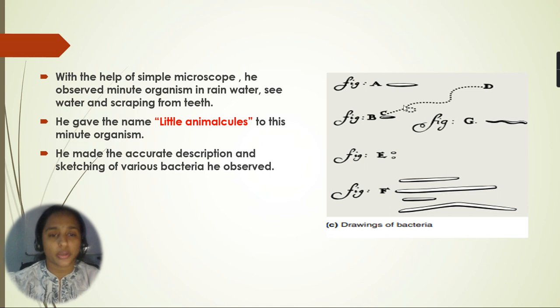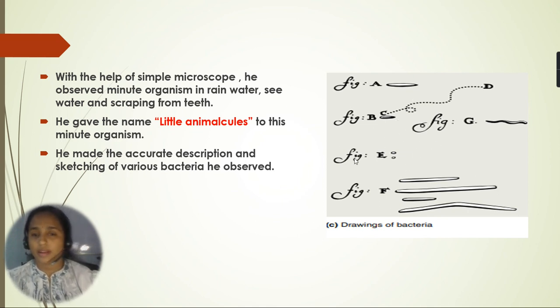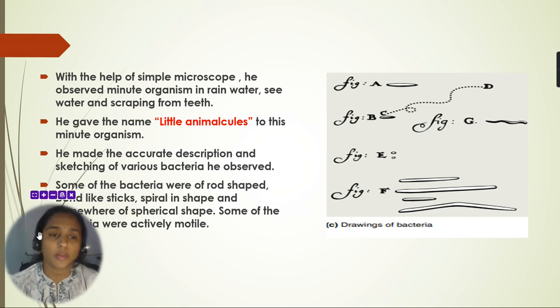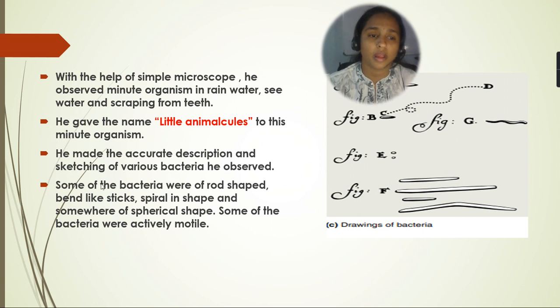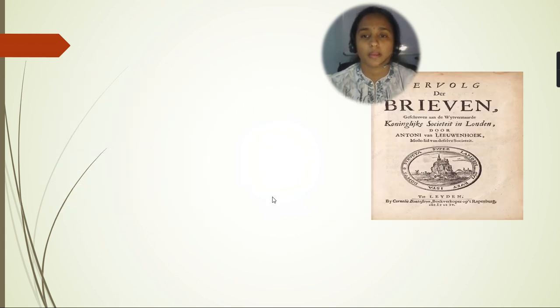He made accurate descriptions and sketches of the various bacteria he observed, drawing the structure of whatever he saw with his simple microscope. Some of the bacteria were rod shaped, bent like sticks, spiral in shape, and some were spherical. Some of the bacteria were actively motile also.